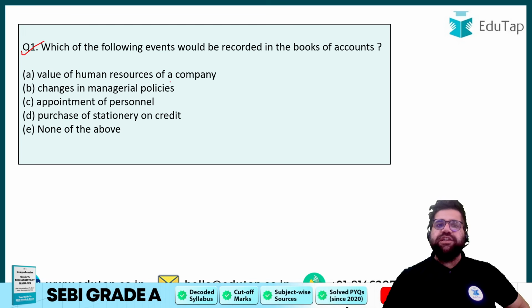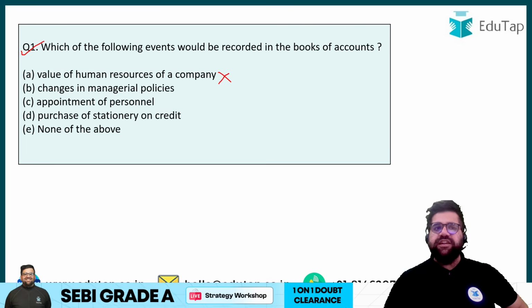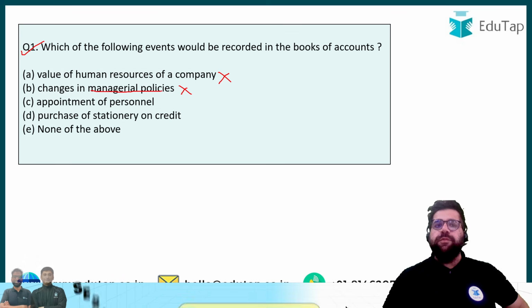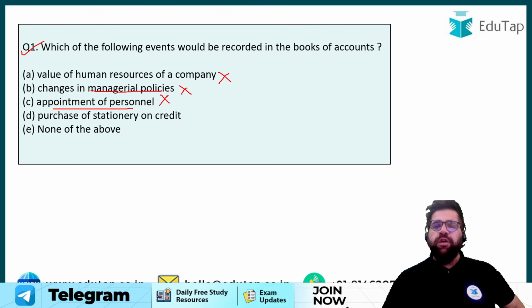Is it a change in the value of human resource of the company? No. Why? Because this is a non-monetary transaction. Changes in managerial policy? Again, no, because you cannot have any monetary value assigned to managerial policies, right? Appointment of personnel? No, because again over here we don't have any monetary data. But if I purchase stationery on credit, over here definitely this is an economic event.